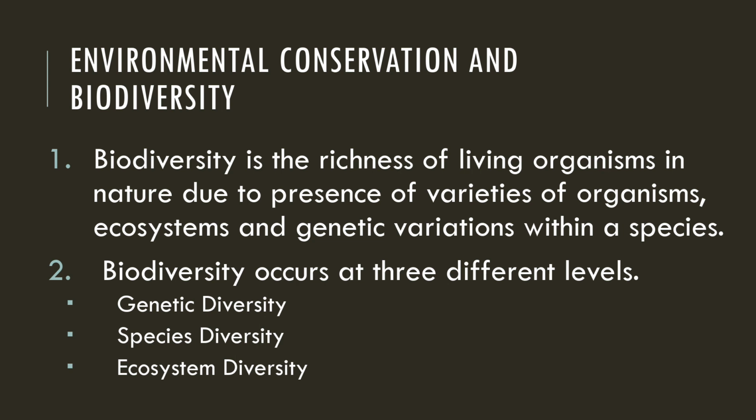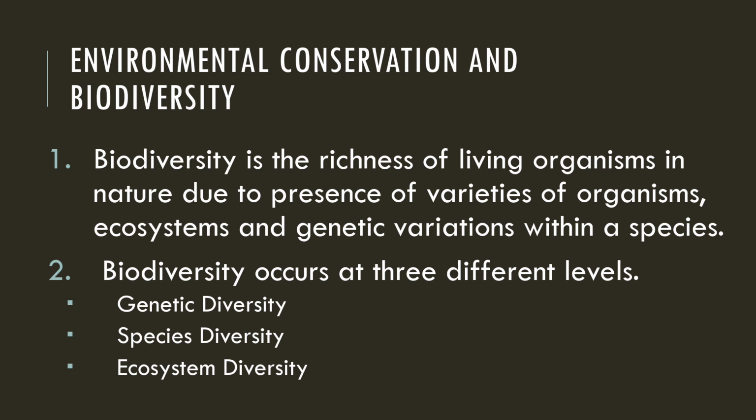For example, the bear which is present in the terrestrial region has less fur, while the snow bear which is present in the cold region has a huge amount of fur. That is ecosystem diversity.